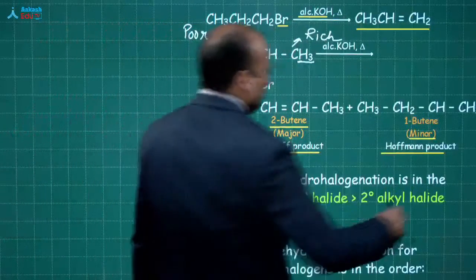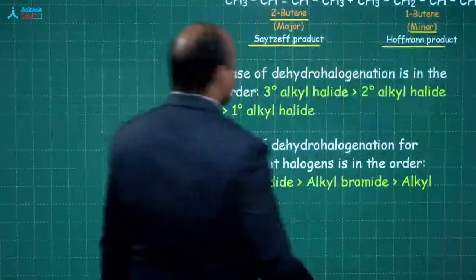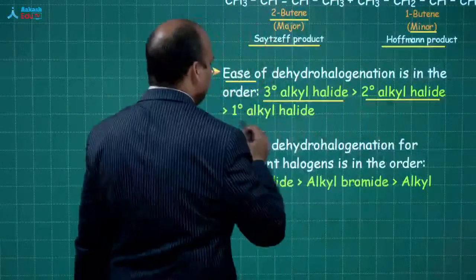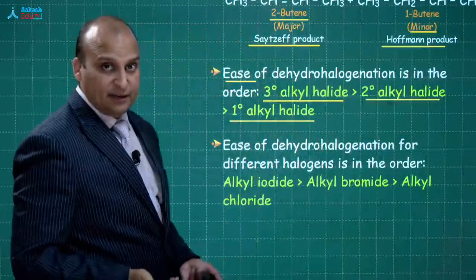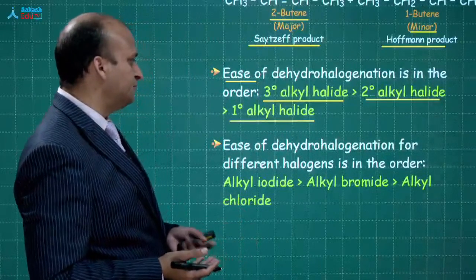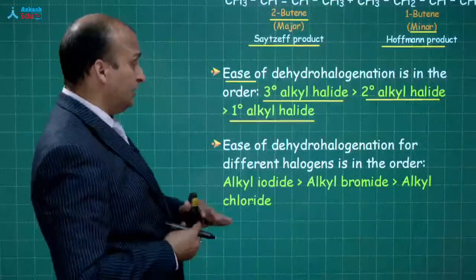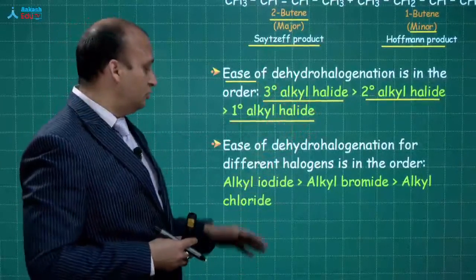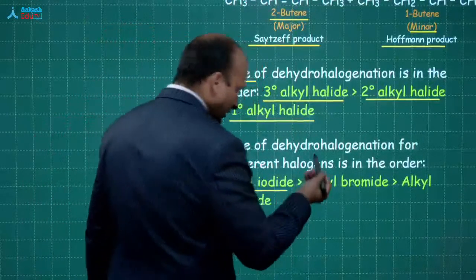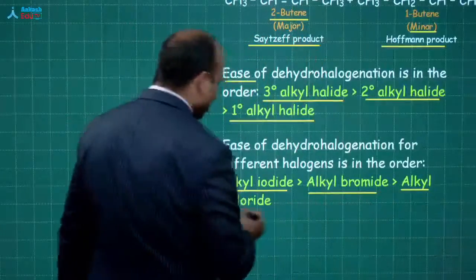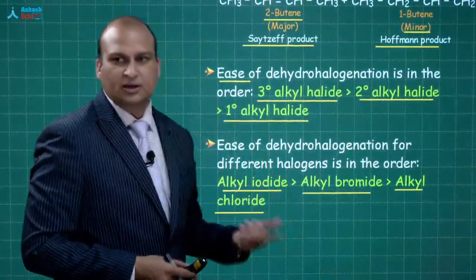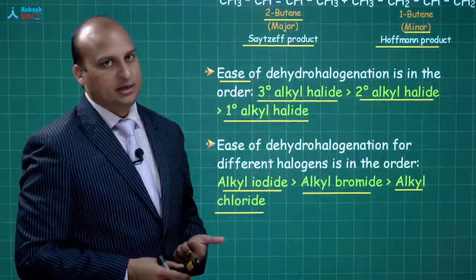Fine? Okay. Now the next point is the ease of dehydrohalogenation. 3 degree alkyl halide, then 2 degree, then 1 degree. Sir, why 3 degree? Because a 3 degree carbocation will be formed. That is why. Now, this is about the carbon. What about the halogen? So 3 degree alkyl iodide, alkyl bromide, alkyl chloride. This is the order of dehydrohalogenation for the various halogens. So these two things are important, they can be asked in the exams.